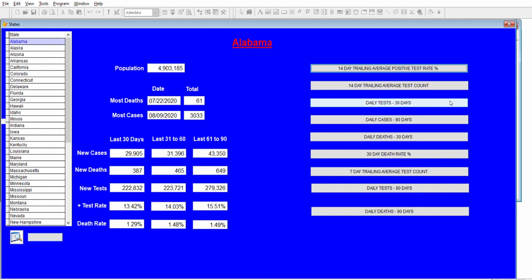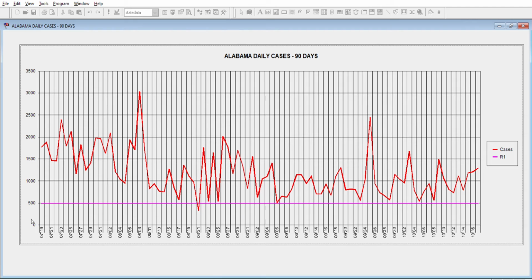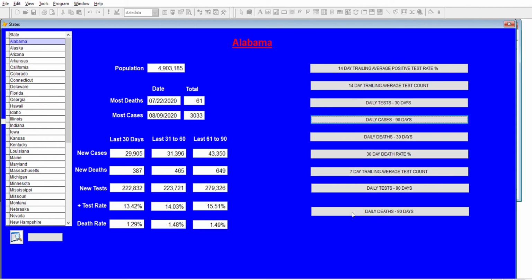Another way to look at that is the number of cases. Based on the population of Alabama, they need to be under about 500 cases a day. They've only done that once in the past 90 days. They need to be consistently below this line in order to start shrinking the virus, and that's not happening. What else can we look at here? Those are probably the two most important graphs to look at.